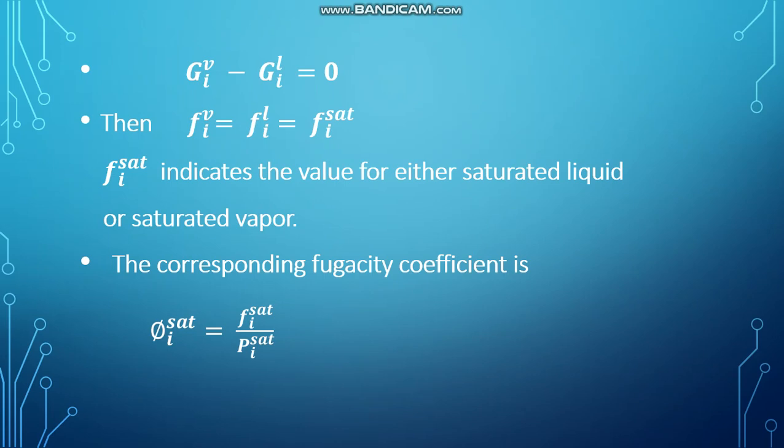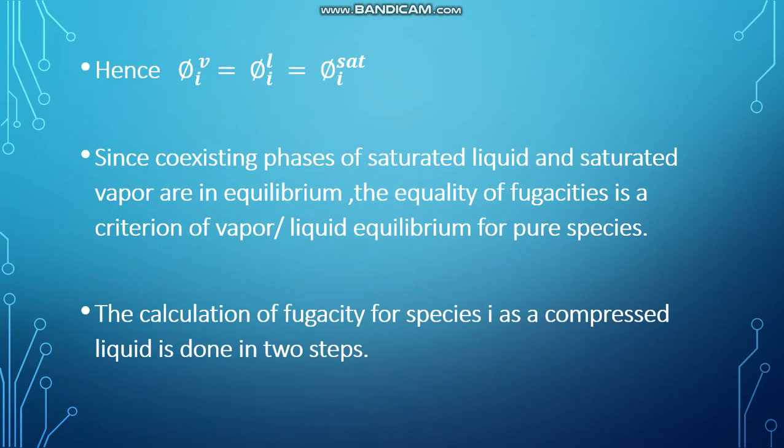The corresponding fugacity coefficient for saturation is given by phi i^sat is equal to fi^sat/Pi^sat. Hence phi i^V is equal to phi i^L, which is equal to phi i^sat.